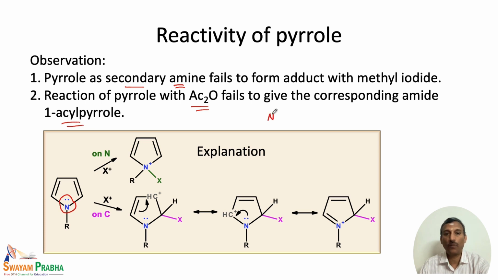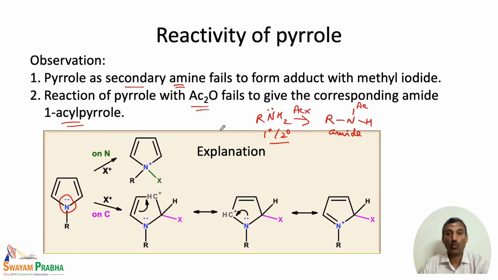whenever we have an amine, primary or secondary amine, let us say, if this is acylated, we end up with an acylation on nitrogen. So, we have the nitrogen, the acyl group is introduced. In other words, we form the amide. This is nothing but the amide. So, an amine can be converted to an amide by the reaction with acyl chloride or acetic anhydride. But this reaction is very specific for either primary amine or secondary amine. But pyrrole is a secondary amine, but that does not give this particular reaction.